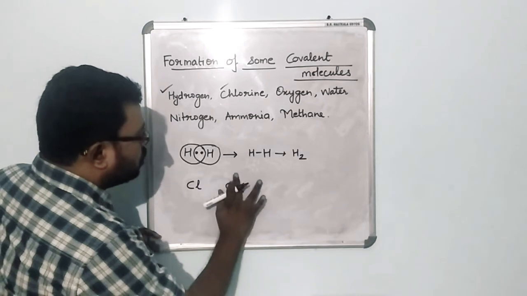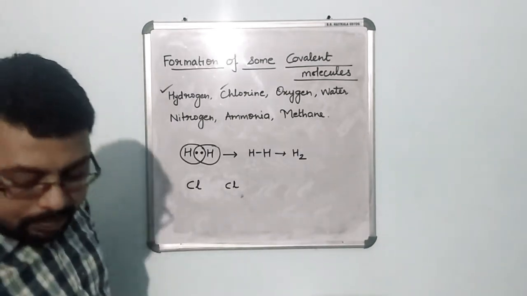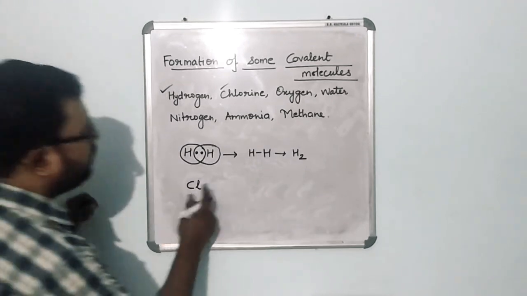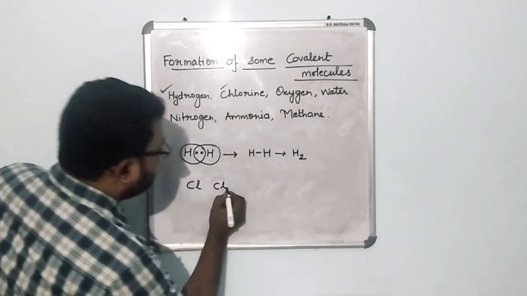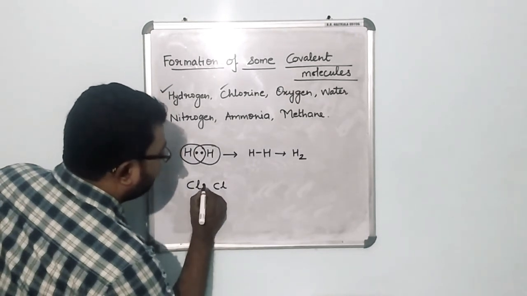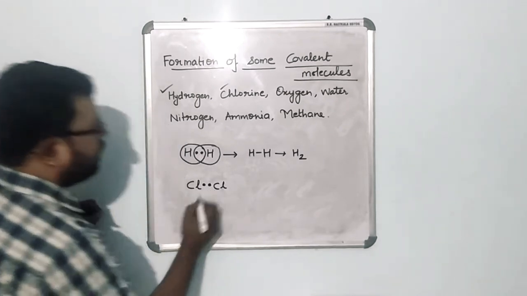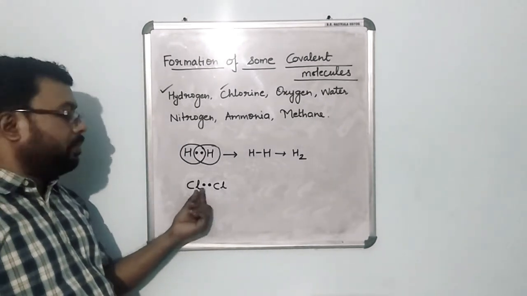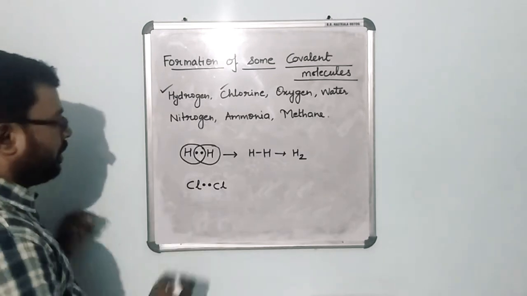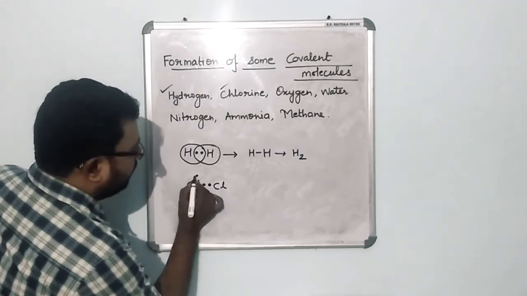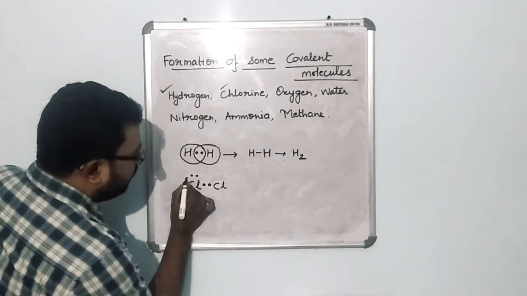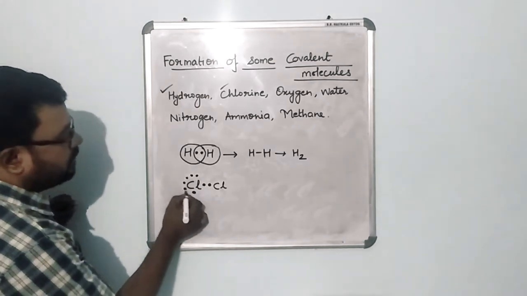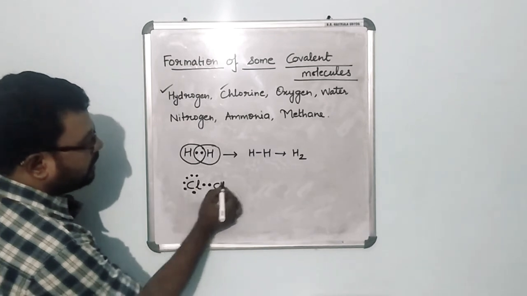How do we show the formation of a covalent bond between chlorine atoms? Okay, so we have written two chlorine atoms like this, and we know that they are going to share one electron. Whatever electrons they are going to share, we are going to write in the middle, between both these atoms. 1, 2, 3, 4, 5 and 6. Over here 6 electrons are here and 1 is kept here.